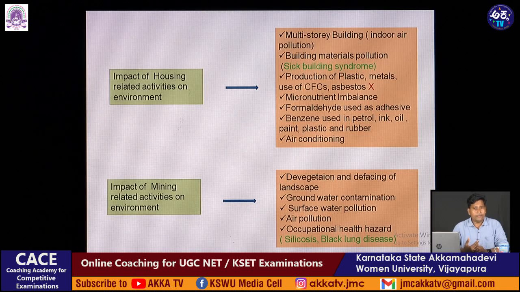Then occupational health hazards. A person working in mining activities may get cirrhosis, and another is called black lung disease. Cirrhosis and black lung disease are called occupational diseases. These occupational diseases affect those people who are working in the mining sector. They are deeply associated with the mining sector. Such people are prone to these diseases, and those cases have been noticed in India as well as in other countries.